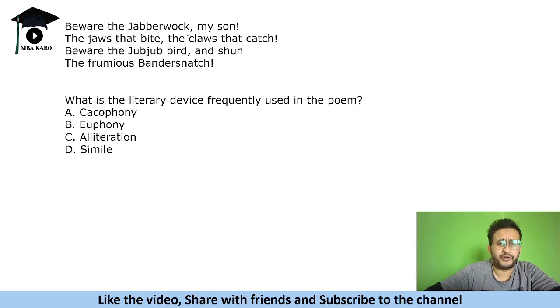Beware the jabberwock, my son, the jaws that bite, the claws that catch. Beware the jubjub bird and shun the frumious bandersnatch. Okay, only four lines, and they've asked the literary device used in the poem. Again, you should know these literary devices. Now, you can read about these literary devices. Just Google what are the different literary devices in poems.